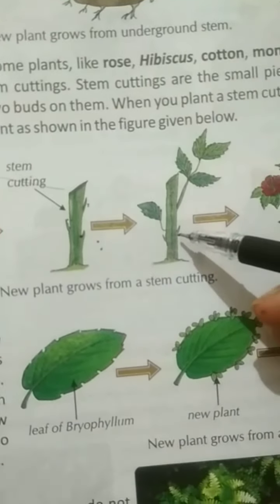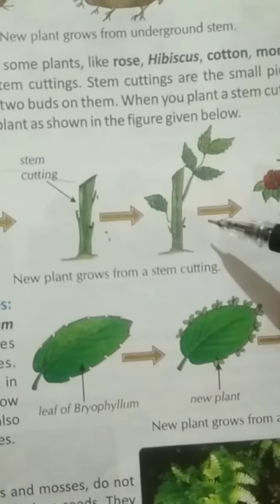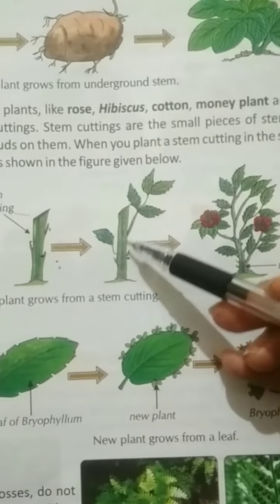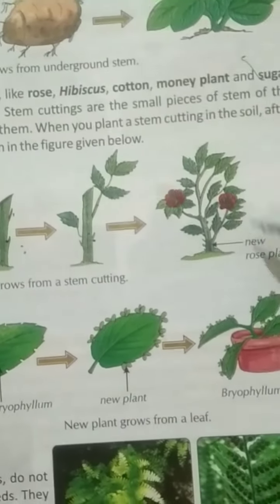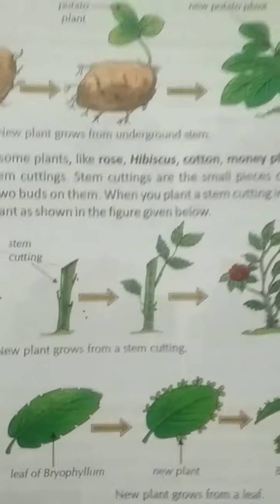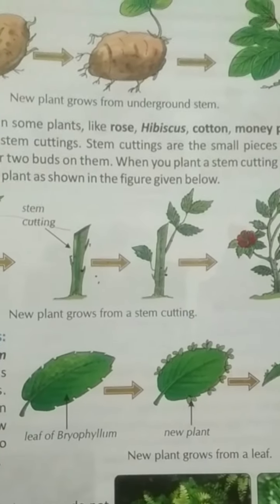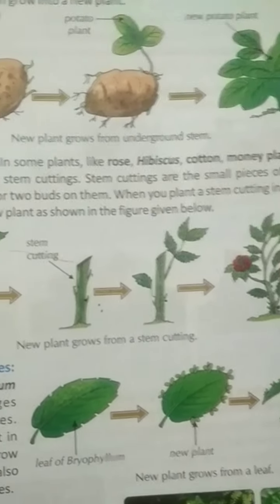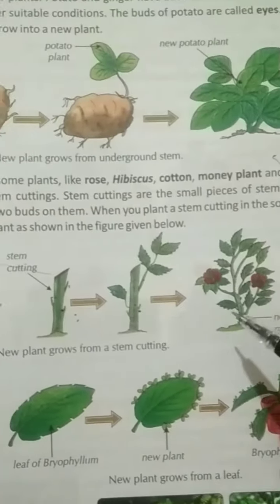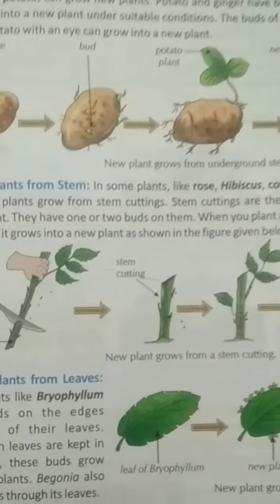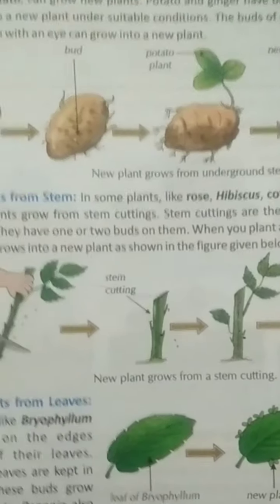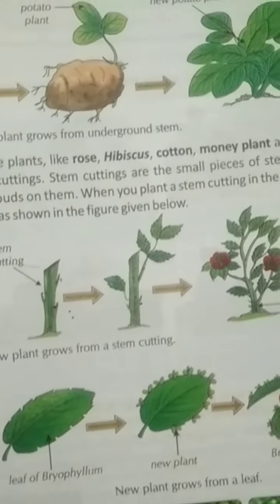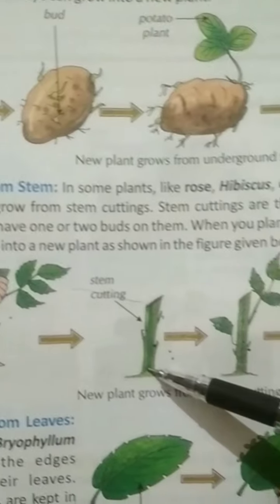The cutting mode of propagation can be used to grow sugarcane, and from these buds, leaves grow and the new plants are grown. So cutting can be used to grow sugarcane, rose plant, cactus, etc. These allow us to produce many plants from one plant without waiting for new seeds and flowers. So this makes the process easy.